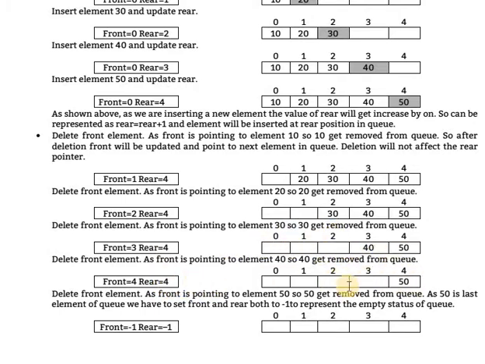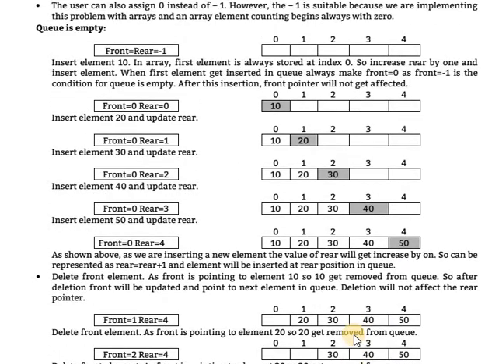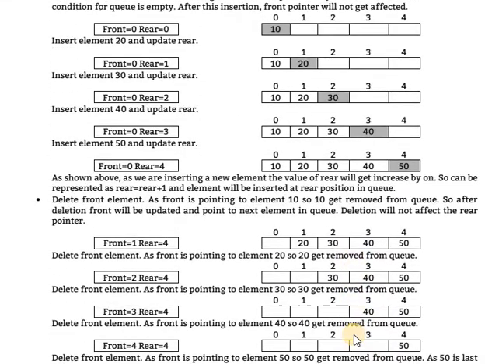In the last, when we remove 50 from the queue, 50 is the last element of that queue, okay. Then we have to set front and rear both equal to -1 because the queue is empty, okay. Assigning -1 does not mean the queue is full, it is not full, so we set front and rear equal to -1 to indicate that the queue is empty, okay.